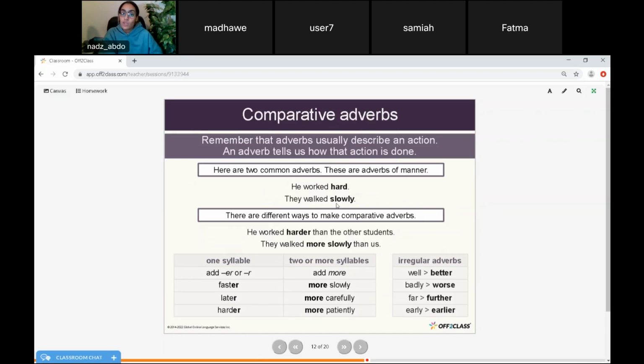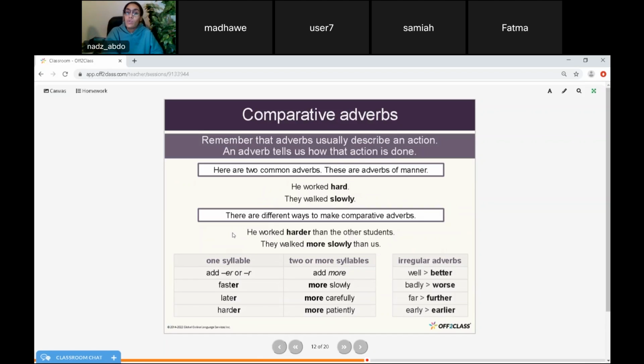They walked slowly. They is the subject, walked is the verb, and slowly is describing the way they walked. It's not describing them, it's describing the way they walked. They walked slowly.